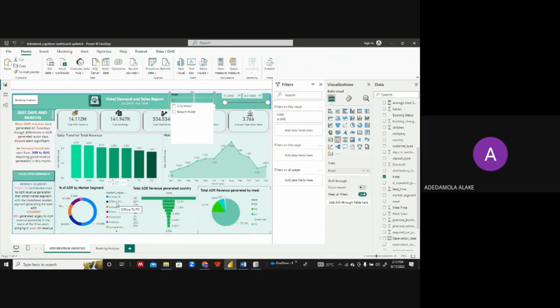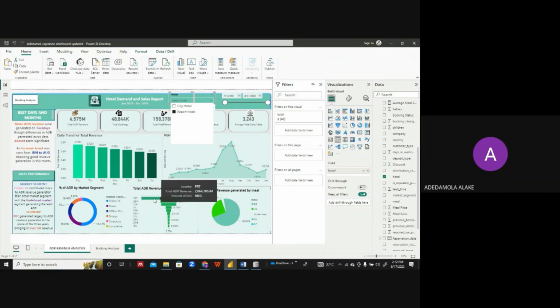They are contributing more to ADR revenue generation, with the undefined market segment generating the least ADR. This is consistent for both city hotel and resort hotel. The revenue generated by the online travel agent is very significant.